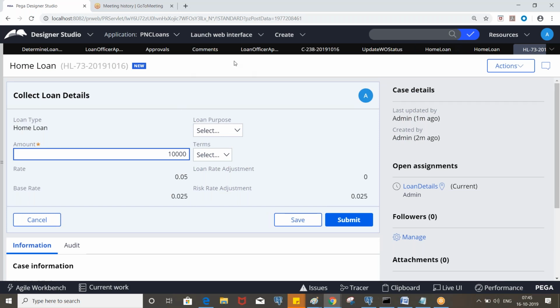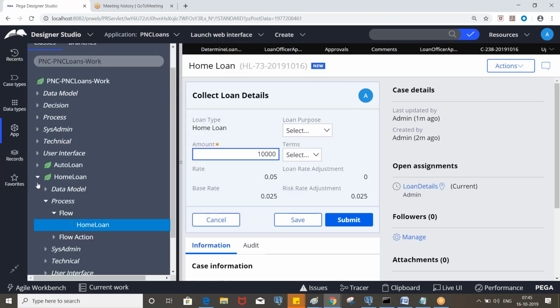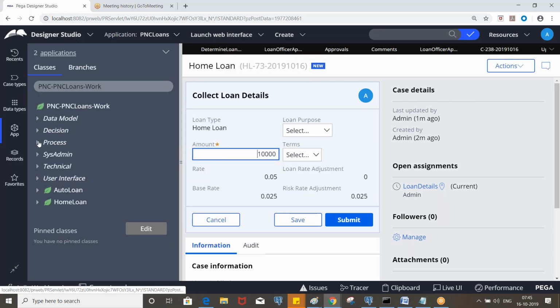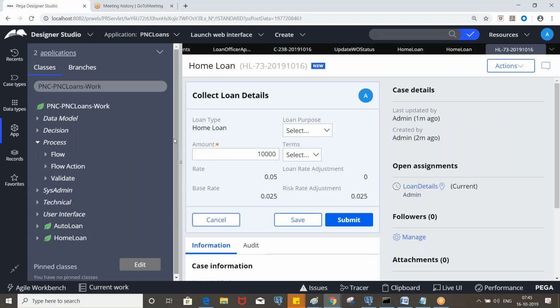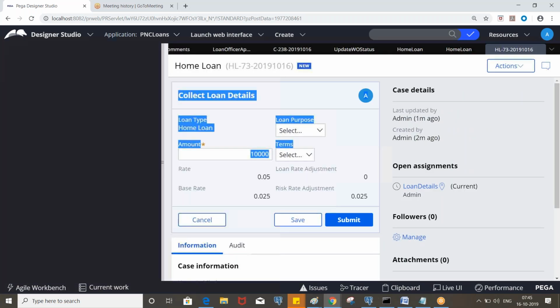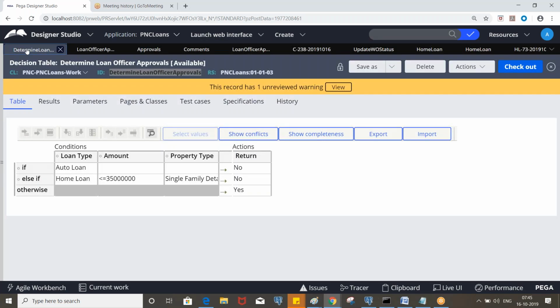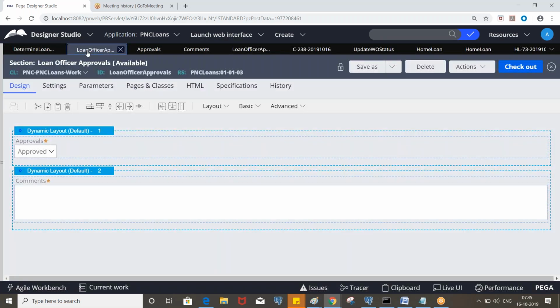So now we are testing this one, right? Approval process. Let me open the approval process.